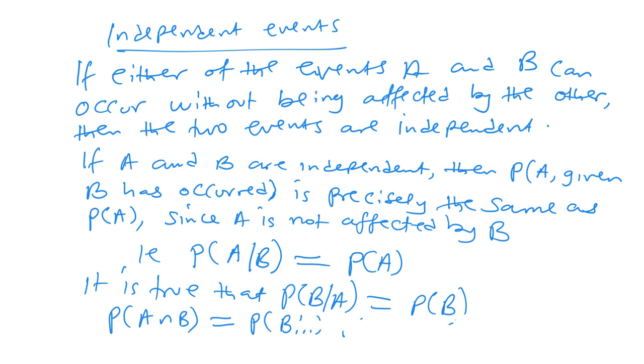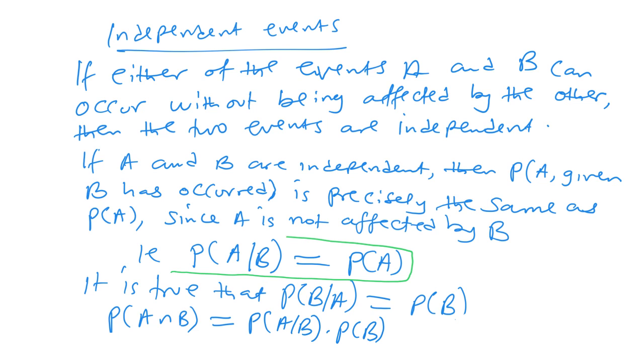Since people prefer to begin with A and then go to B, let me write this as the probability of A given B times probability of B. But we are saying that, from the step up here, the probability of A given B is the probability of A. So this will be equal to the probability of A times the probability of B. The occurrence of B has not affected A, so this probability is precisely P of A. When you substitute, you end up with P of A times P of B. So to get the intersection in an independent event situation, you multiply the respective probabilities. Let's write it properly on the next page.